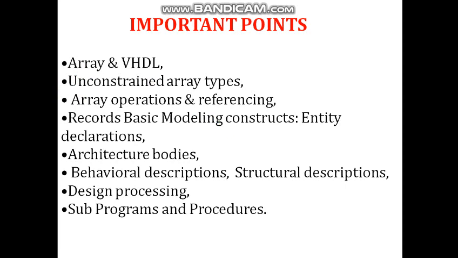As we already discussed the array term in the first unit, but here in unit number 2 we have to discuss the term array in VHDL in detail. Another topic is the unconstrained array types. This is again related to arrays with different types. Also, we have to study the different array operations and referencing. These 3 points are related to the term array, so there will always be one question in the paper among these 3 topics.